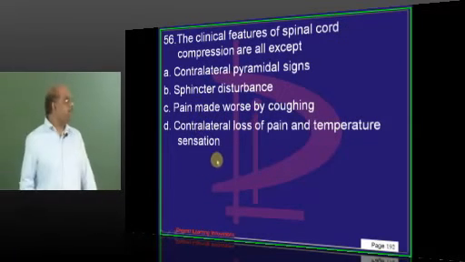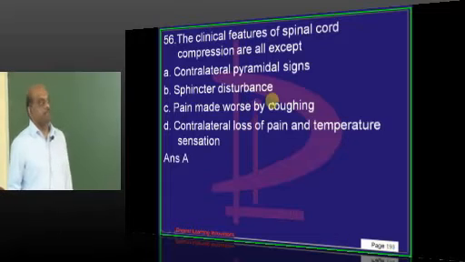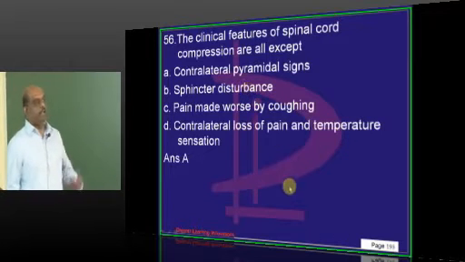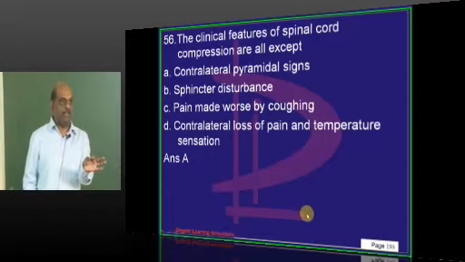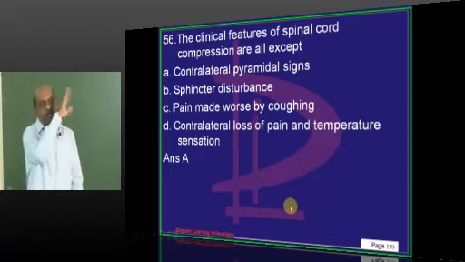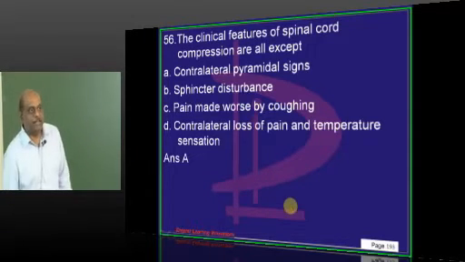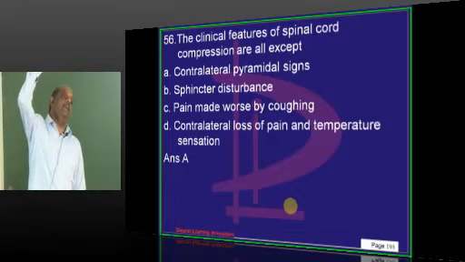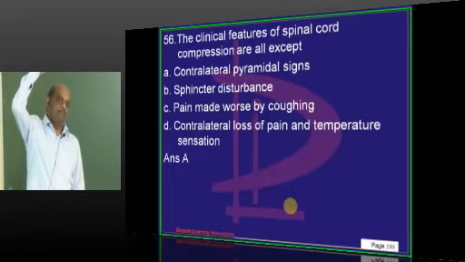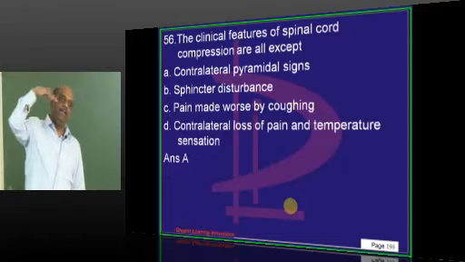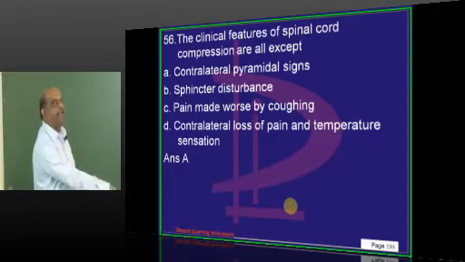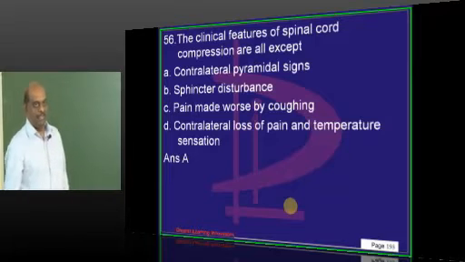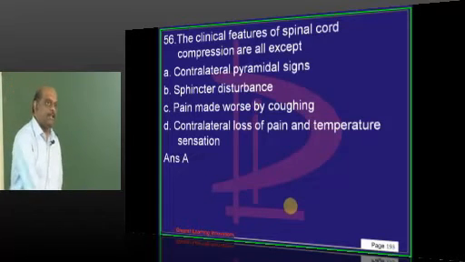Spinal cord compression, what is expected about it? Ipsilateral pyramidal features will be there. In spinal cord level compression, decussation has already occurred, and compression is happening. If it is occurring above the level of the medulla, at the pons or midbrain level, then those fibers will ultimately decussate to the contralateral side. So contralateral pyramidal features is what you get. If there is an infarct in the right hemisphere, left side pyramidal features will appear.